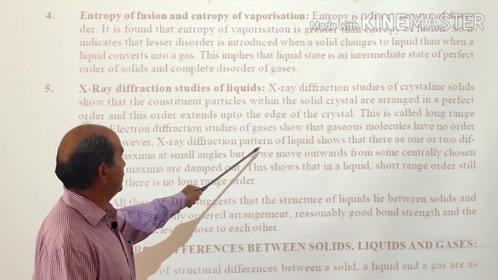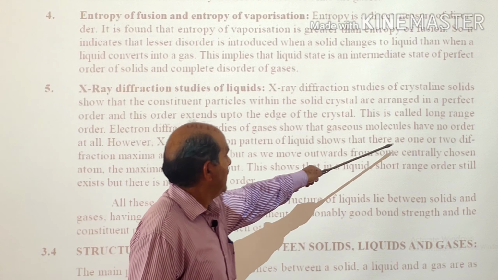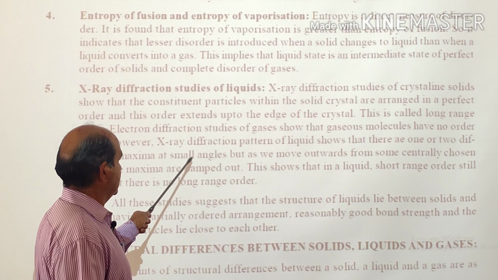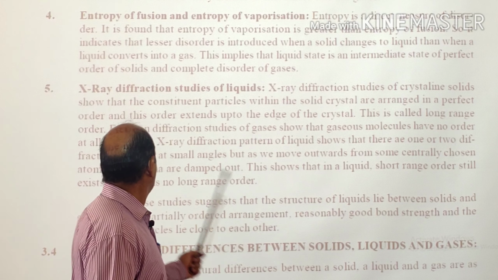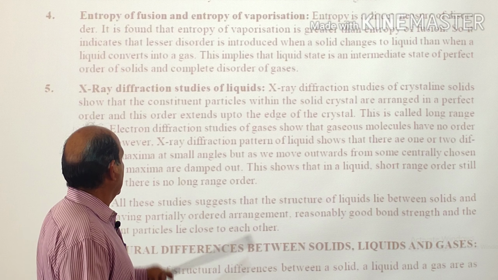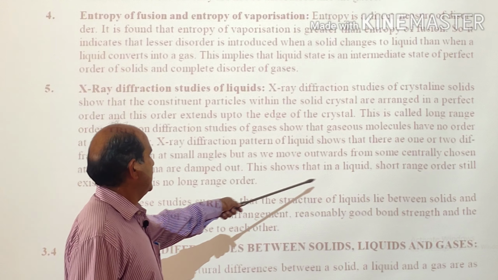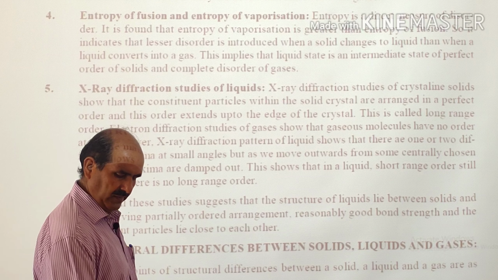However, the X-ray diffraction pattern of liquid shows that there are one or two diffraction maxima at small angles, but as we move outward from some centrally chosen atom, the maxima are damped out, meaning they vanish. This shows that in a liquid short range order still exists, but there is no long range order.